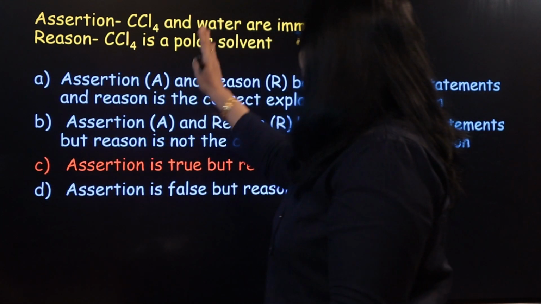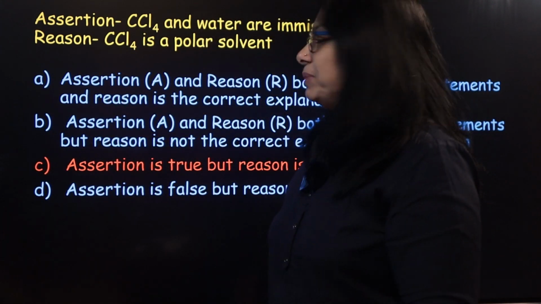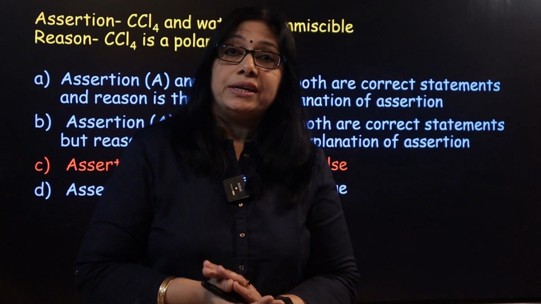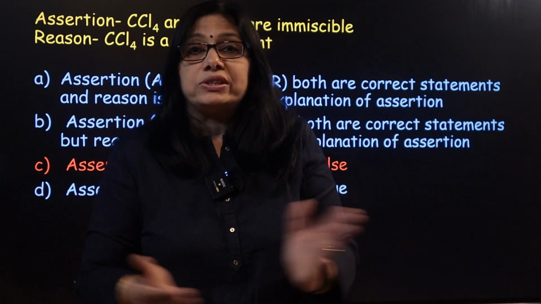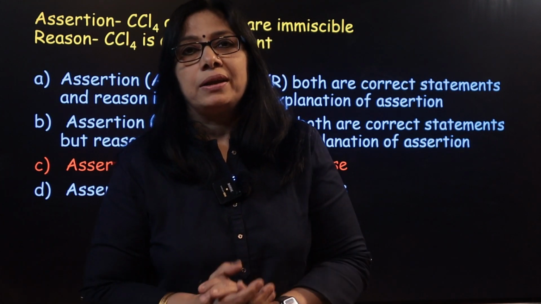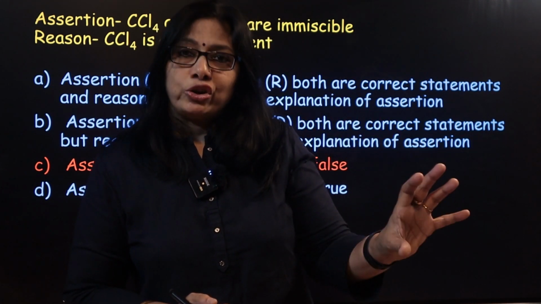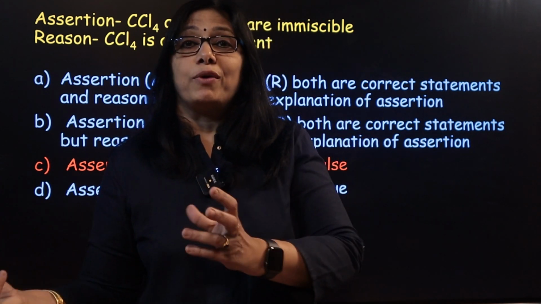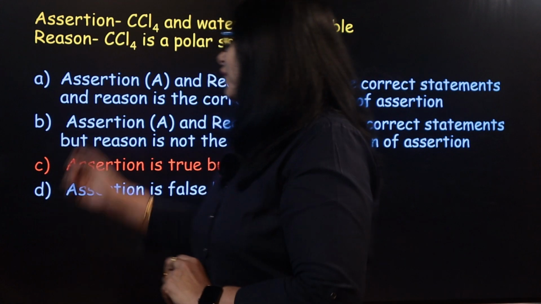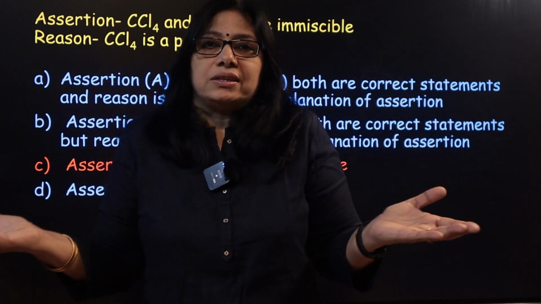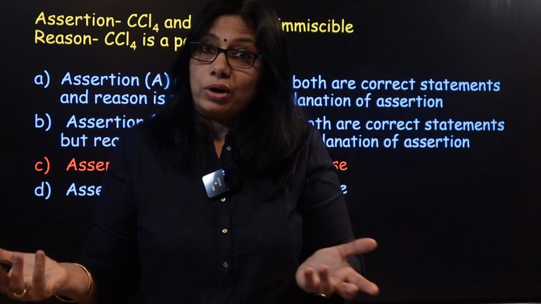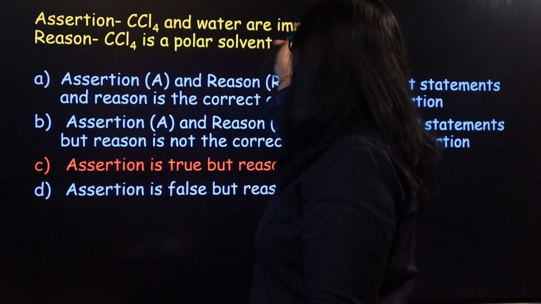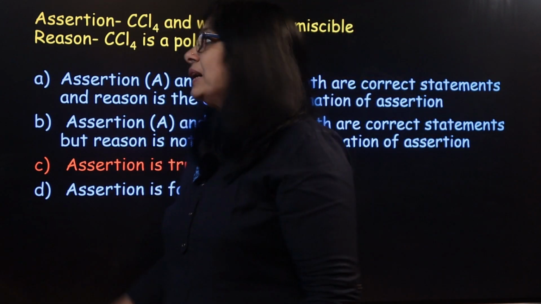Assertion. CCl4 and water are immiscible. Reason, CCl4 is a polar solvent. You have studied the statement like dissolves like. What does that mean? Polar solutes are soluble in polar solvents, non-polar solutes in non-polar solvents, right? So if you look at the nature of CCl4, it is non-polar. Water is polar. So non-polar will not mix with polar. So they are immiscible. That's true.